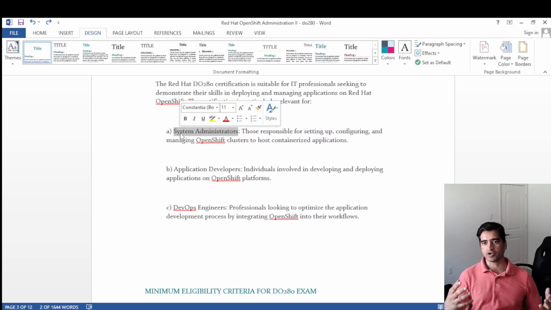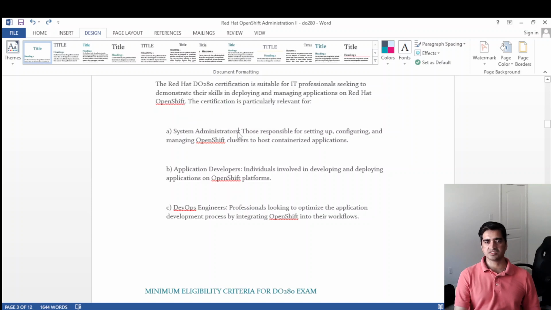The developer gives you code and you are deploying it on OpenShift, on JBoss, Tomcat, WebLogic, WebSphere, or other types of operating systems or application servers. If you are the one doing this kind of role, this certification will help you, especially when your organization is migrating and planning to use OpenShift in their environment. Then definitely you should acquire this certification and gain the skills.